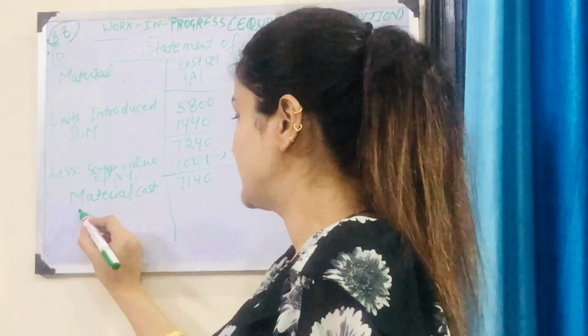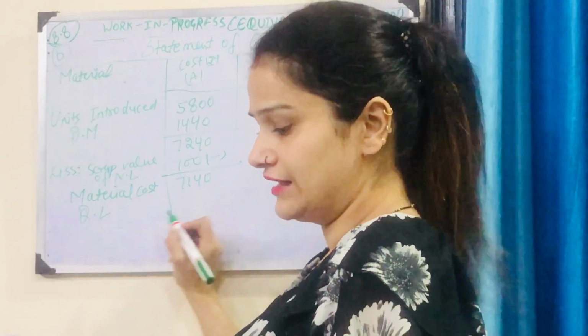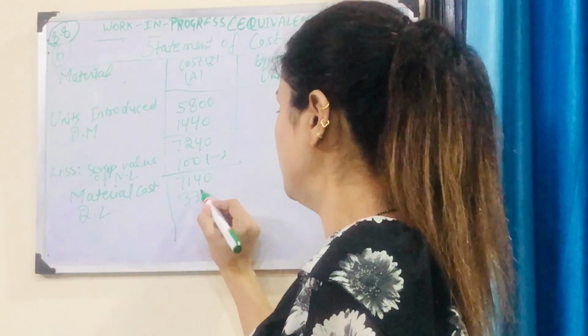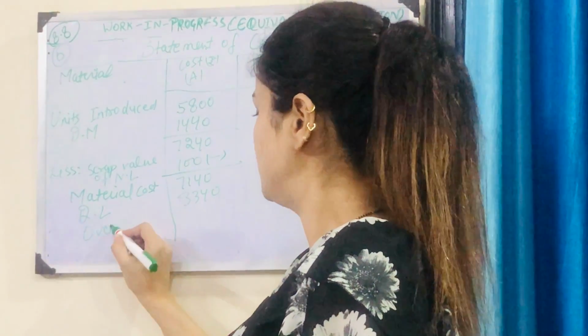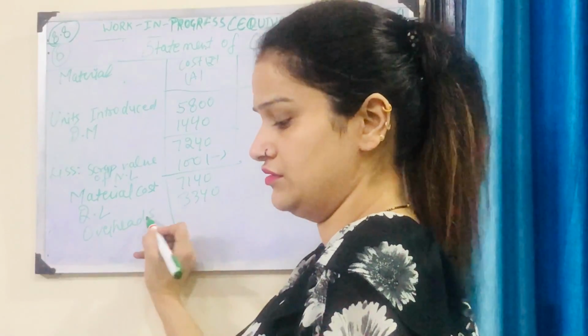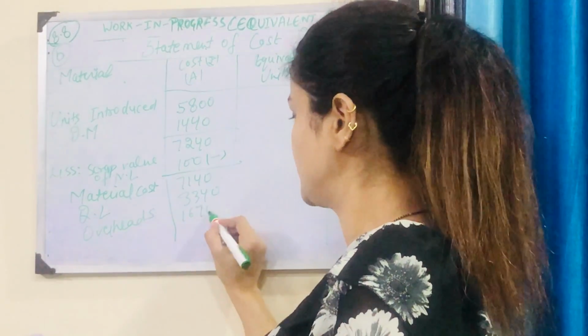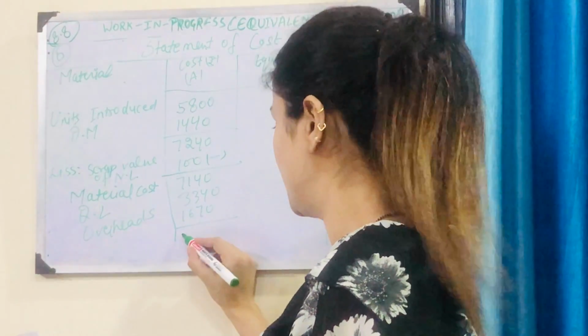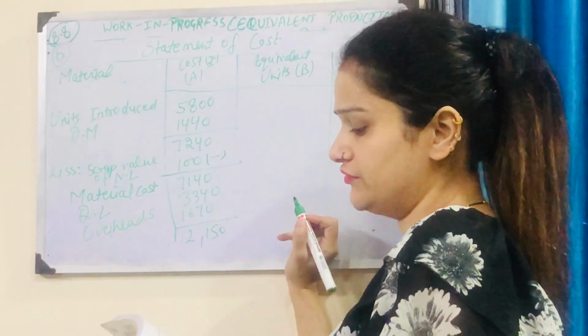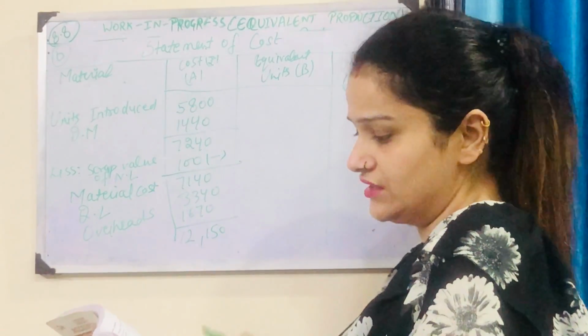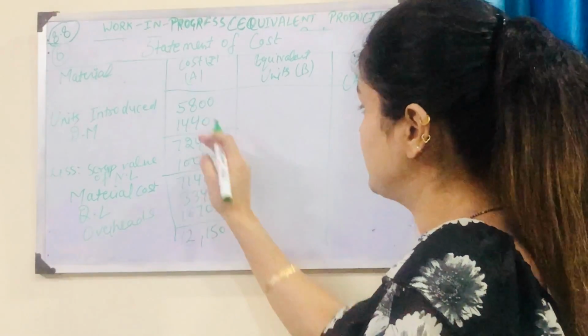Now we have direct labor. Direct labor cost is 3340, and your overheads are 1670. Okay, so we can write down the final amount, that is 12,150. And here we have equivalent units for these three.